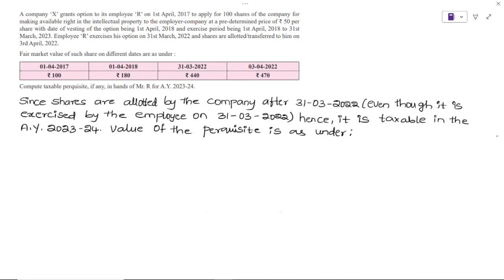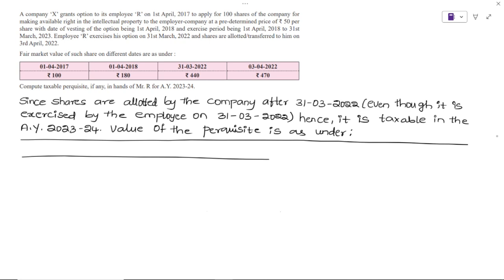Value of the perquisite is as under. Now what is the value? Write down particulars and amount. Draw the pro forma. First we'll take the fair market value on the date of exercise of option.